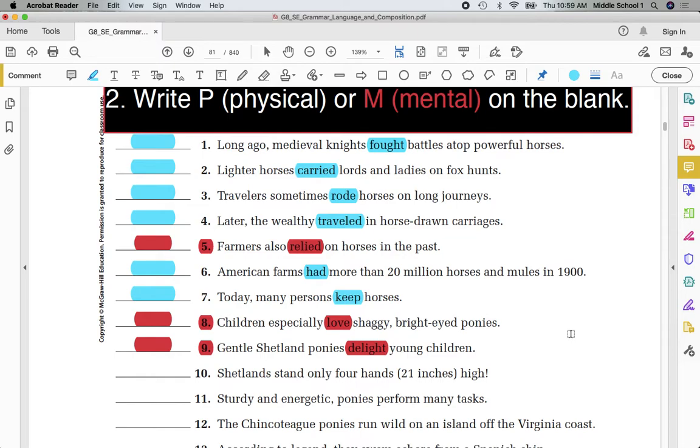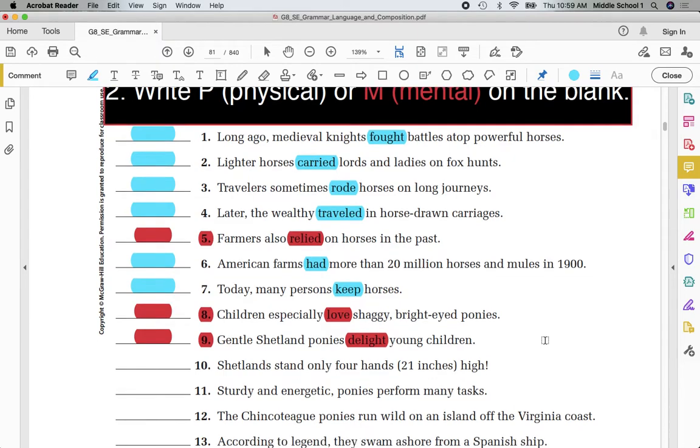That's an action which supports love, but love can't be seen. It's of the mind. Delight. Again, something of the mind. It's mental. Numbers 5, 8, and 9 are mental. The rest of the ones that we have from here on out are all going to be physical.